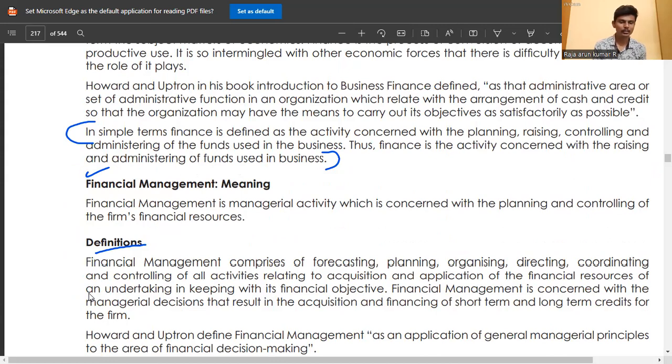So we conclude that finance is an activity of planning, raising, controlling, and administrating of the funds used in the business. Then we start with the financial management meaning.